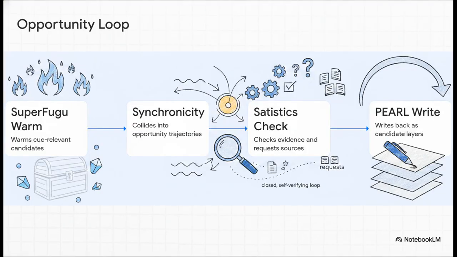And here is how these engines compose together into one seamless loop. Superfugu warms up the relevant candidates while keeping the vast majority of the archive cold and cheap. Synchronicity collides those candidates together to find non-obvious opportunities. Then, statistics steps in, checks the evidence, and sends out ghostball requests if sources are missing. Finally, Pearl writes the verified output back as new candidate layers. It's a completely closed, self-verifying loop.